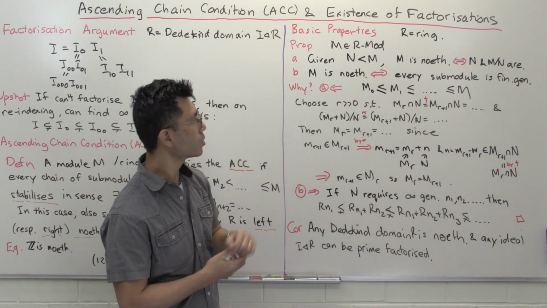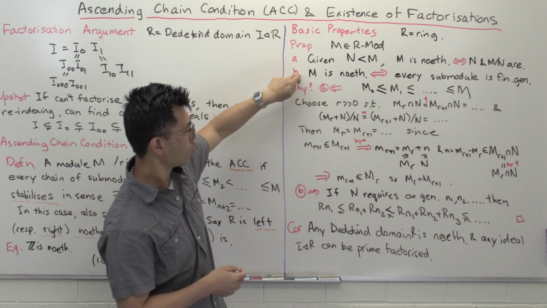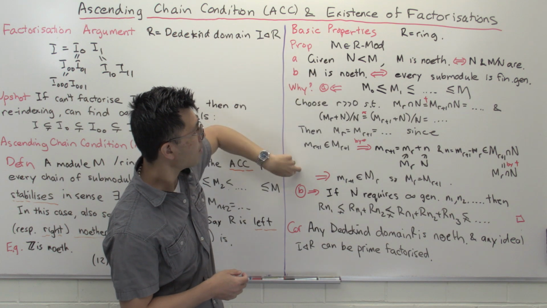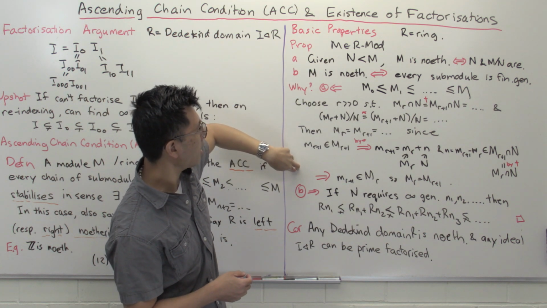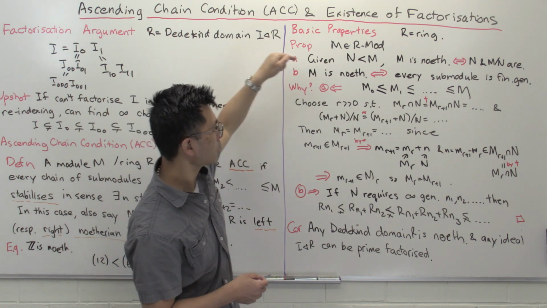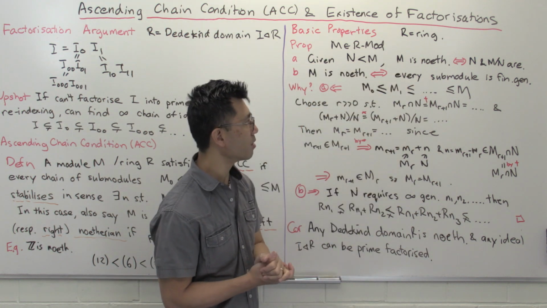What I want to show you now is part B, or at least one half of it. Let's do the forward implication, and we'll do it via the contrapositive.